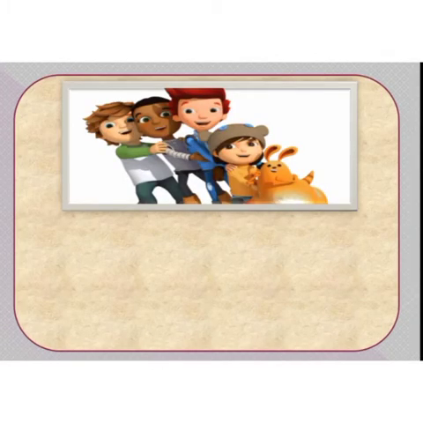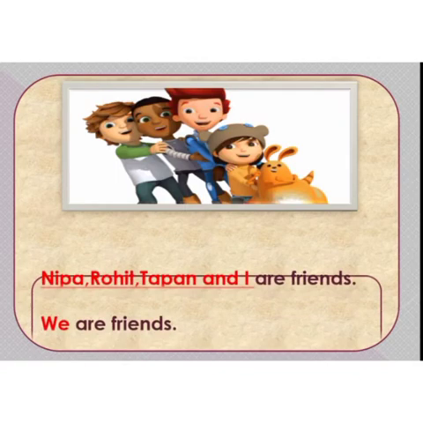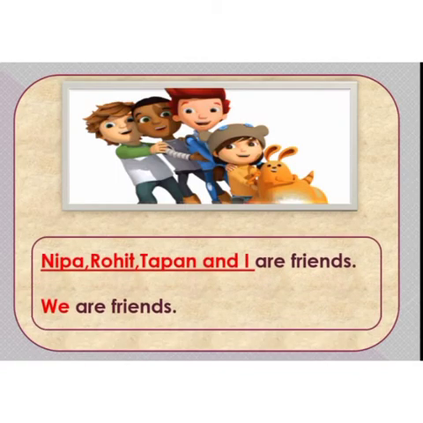In this picture, Shaurya is talking about himself and his friends. He is saying, Nipa, Rohit, Tapan and I are friends. Here in the second sentence, we have used the pronoun we as Shaurya is talking about himself and his friends.